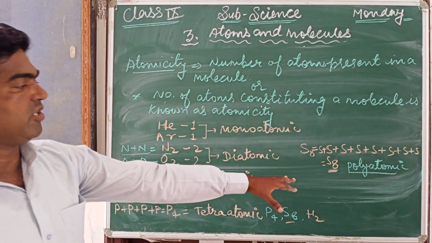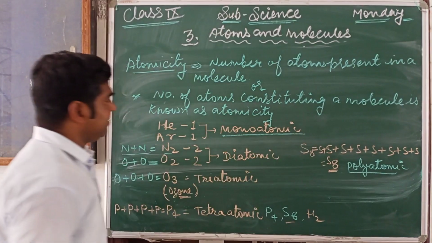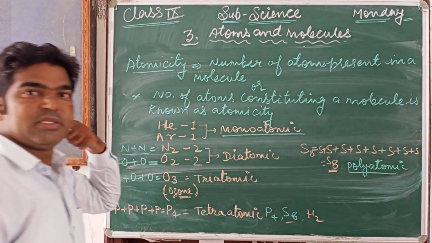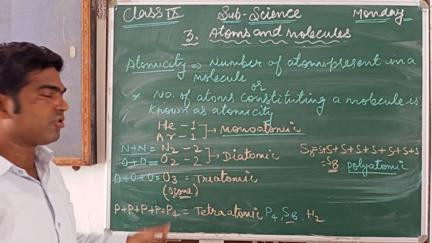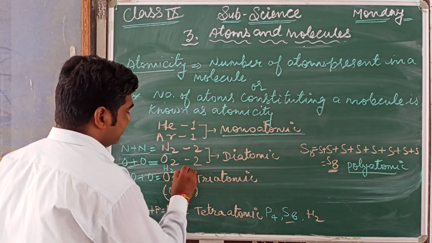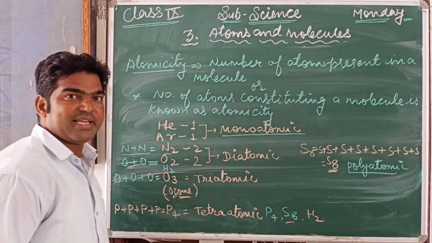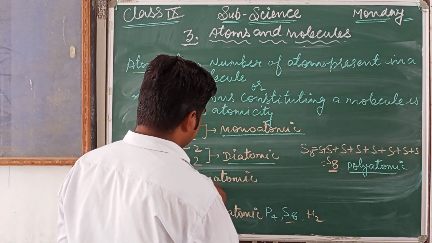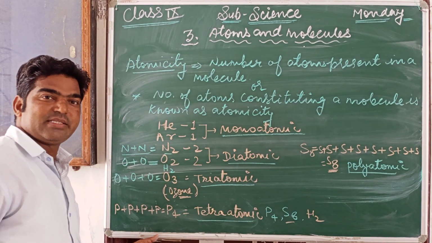This molecule is known as polyatomic. Mostly metals are monoatomic. Non-metals like nitrogen, oxygen, and hydrogen, H2, are diatomic, meaning there are 2 atoms in a molecule. So that is called diatomic.